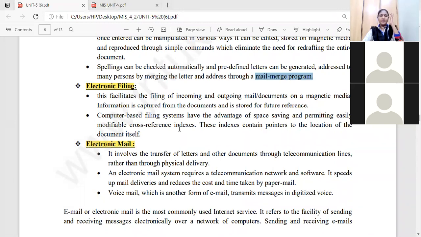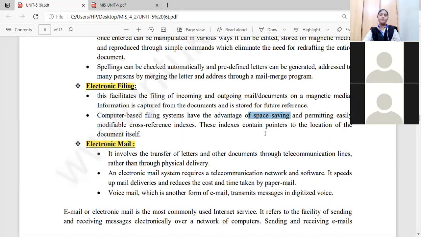Next, computer based filing systems have the advantage of space saving. So what is the purpose of using electronic filing? We are able to save space and easily modify cross reference indexes. See here, it is allowing us to modify the cross reference indexes. These indexes contain pointers to the location of the document itself. So we are filing systems and how we are storing the files in different drives with different names, and how we are handling the systems for storing the different files.